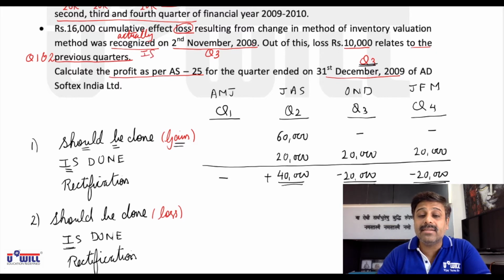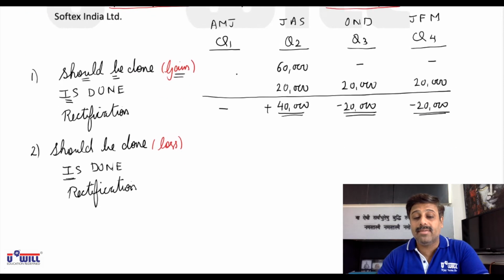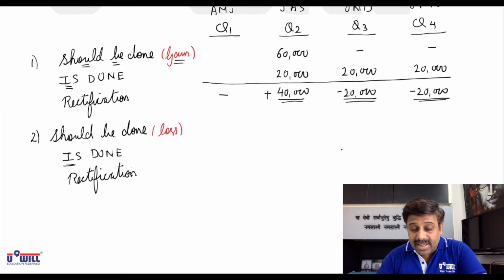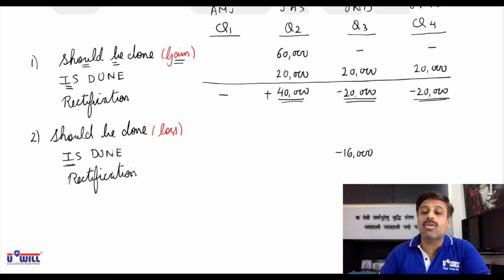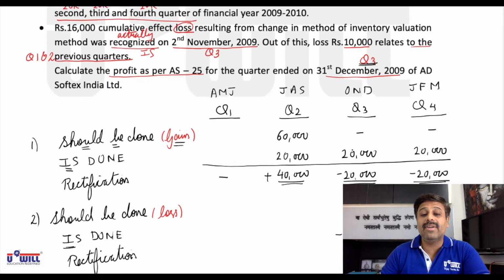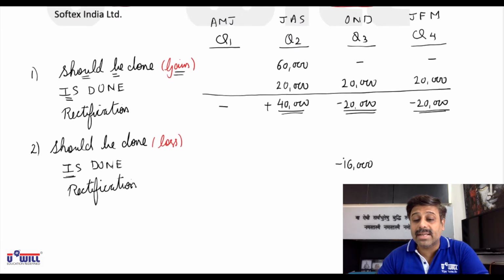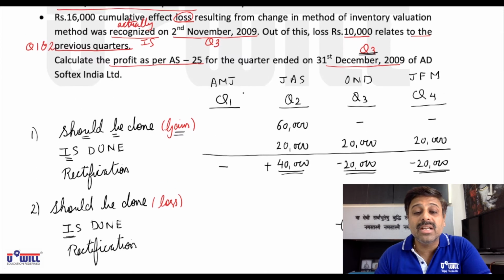We have taken the 16,000 of loss in quarter 3. We have taken loss, which means we will minus it. Means we have subtracted 16,000 of loss in quarter 3.